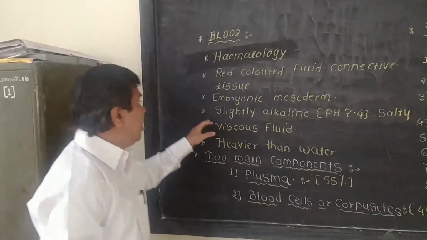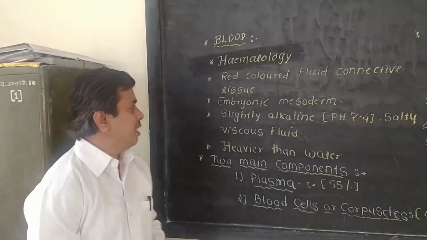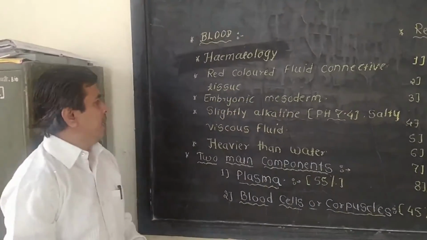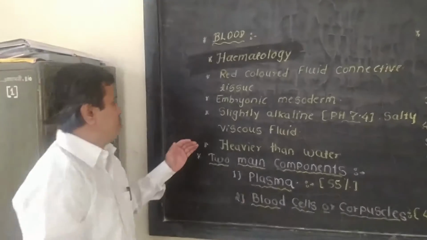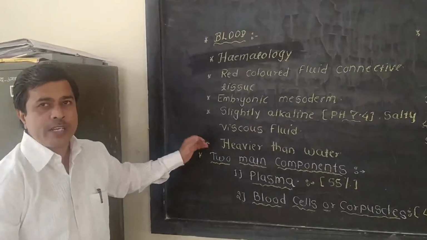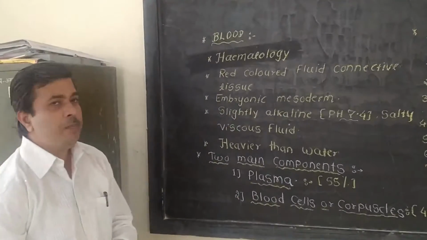Then blood is slightly alkaline, meaning its pH is 7.4, and it is salty in taste. It is heavier than water. So these are some important properties of blood.